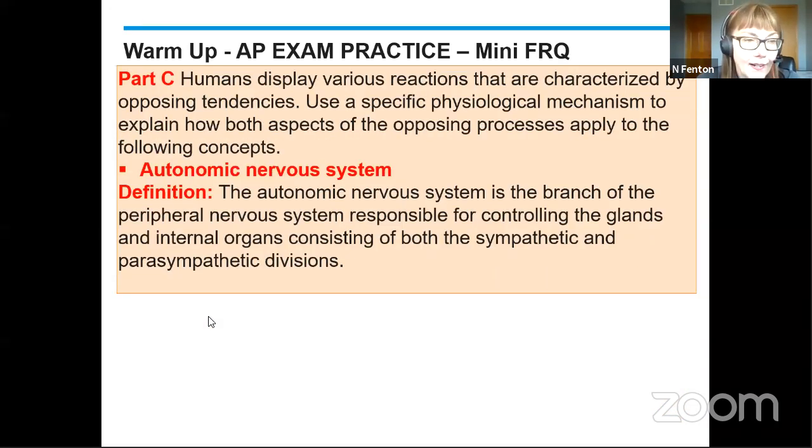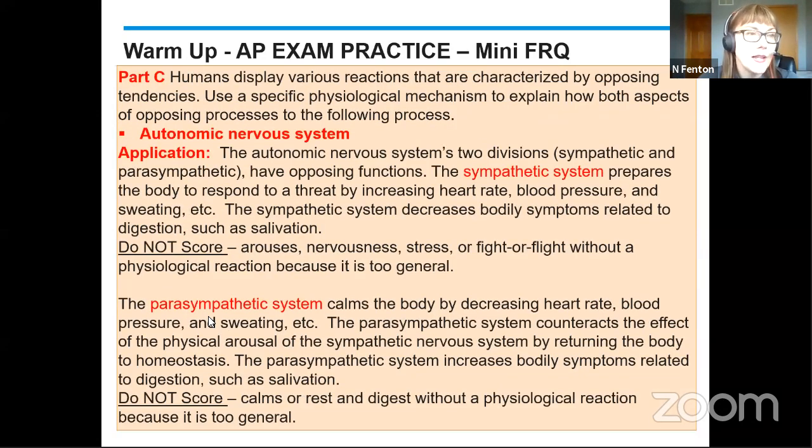Also in part C, we have the autonomic nervous system, and here you have to have the two pieces. So you're going to have the peripheral nervous system, and the two parts of it that are opposing are sympathetic and parasympathetic. So in your application, the autonomic nervous system's two divisions have opposing functions, right? So what you want to do, however, because this is a nervous system, you want some sort of physical response, something physiological. So if you just said arousal or nervousness or stress or potentially even fight or flight, it might not be strong enough to score because you're not indicating that physiological reaction. And the same thing with parasympathetic.